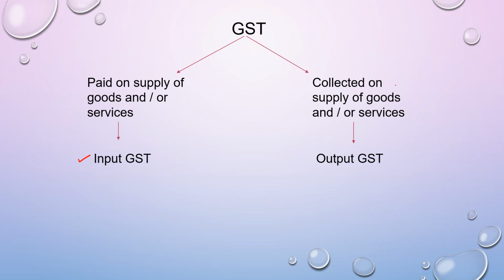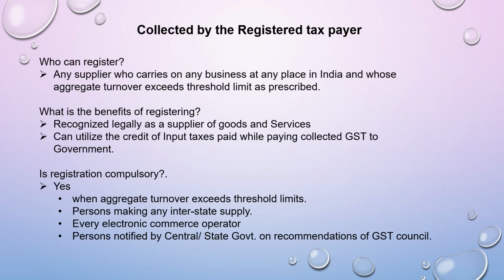And the GST which is collected on supply, that is when goods are being sold or a service is being rendered and money is being collected, at that time GST is also collected. Whatever is being collected, that goes into an account called output GST. That's output CGST, output SGST, output IGST are the accounts that would be opened. So these are the different concepts and account heads you need to know.